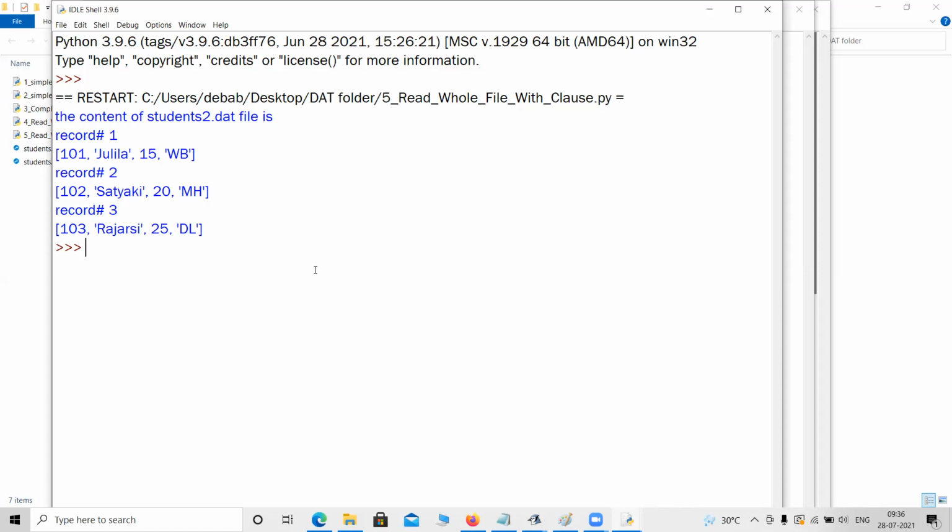Okay. So now I will try to read a particular field. Suppose 102, suppose anyone has given some search value that I want to know the name of roll number 102. So I need to print the name of that student. Or the program might ask for the age of some roll number. I will input the roll number 102 and I need to see his or her age. So suppose this is a requirement, name or age. So now I will read the file again in the same way.